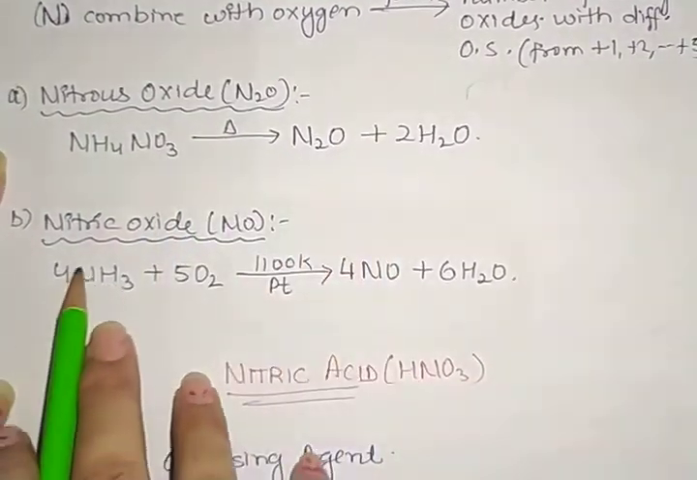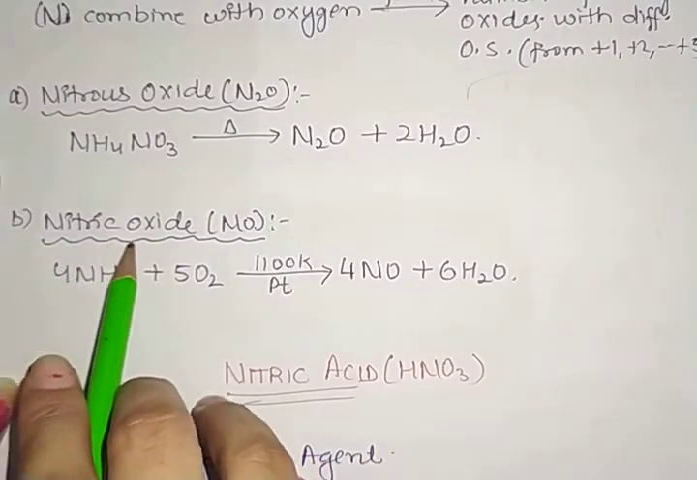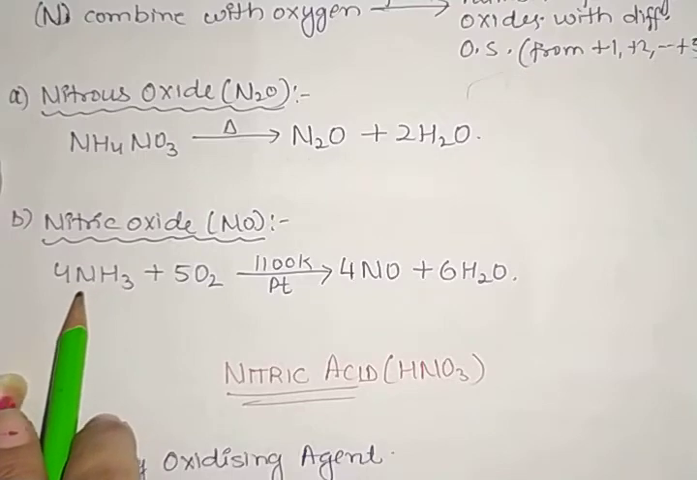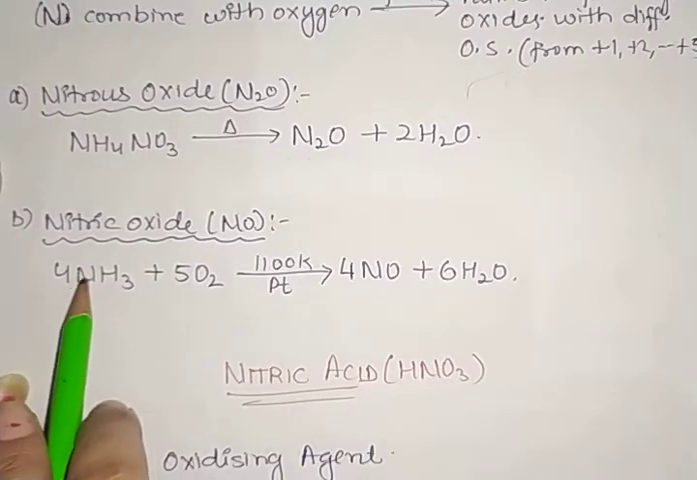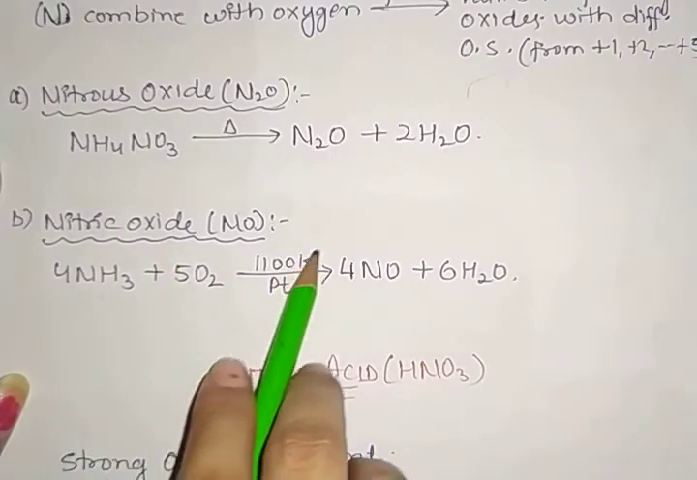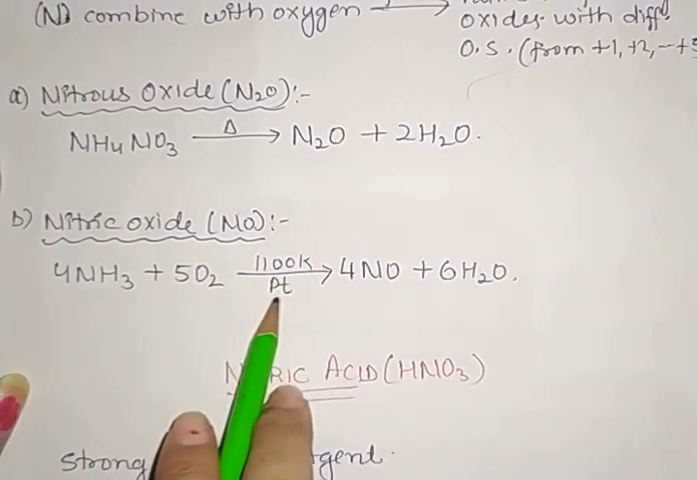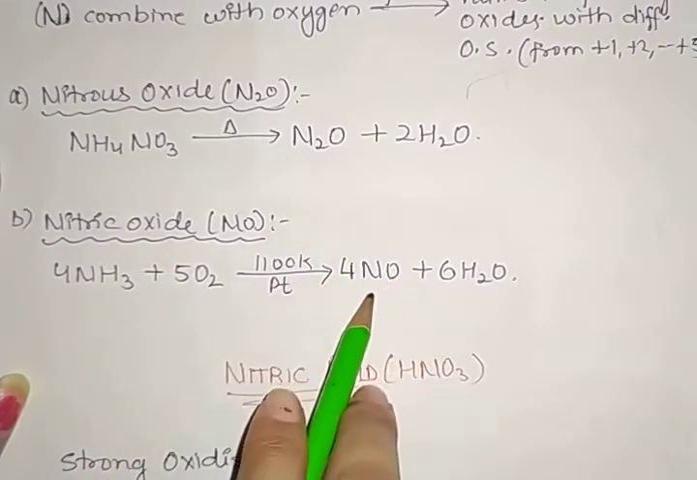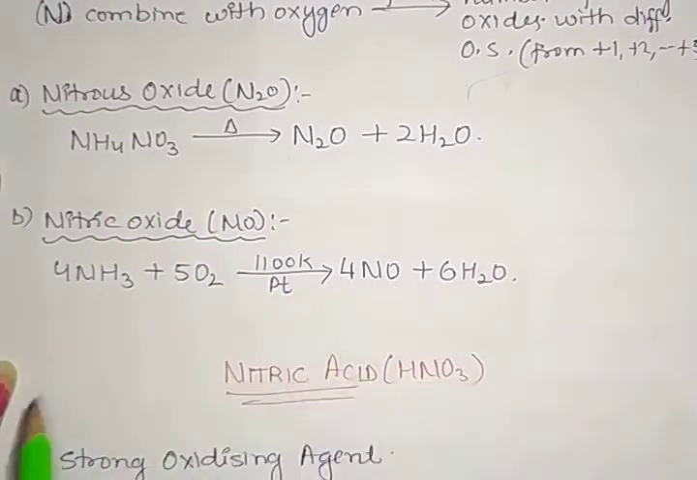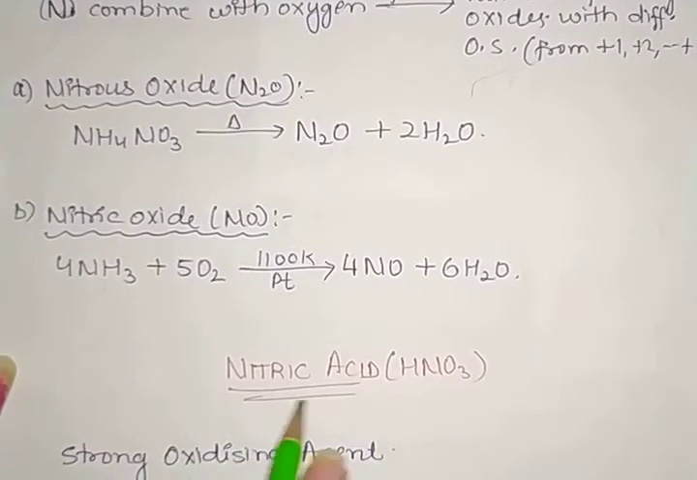We take one more example, that is nitric oxide. How is nitric oxide formed? Again we take ammonia. When we treat that ammonia with oxygen at very high temperature and in the presence of platinum as catalyst, we get the formation of NO, which is nitric oxide, plus water. So these are some reactions.